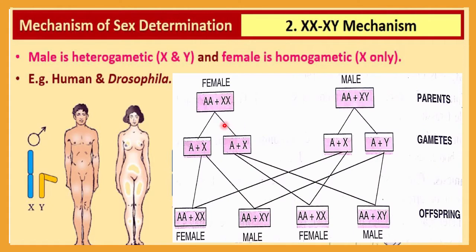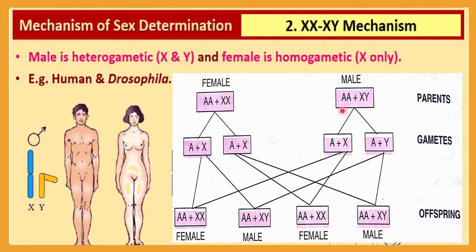And here you can get the idea. If a female has AA plus XX, this AA indicates the autosomal chromosome and XX indicates sex chromosome, right? So if it forms the gamete, then all gametes are of a similar type. If gametes are formed, then both will have a similar kind of chromosome, A plus X, A plus X. So here both the gametes will be similar.